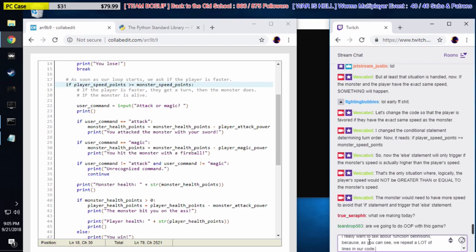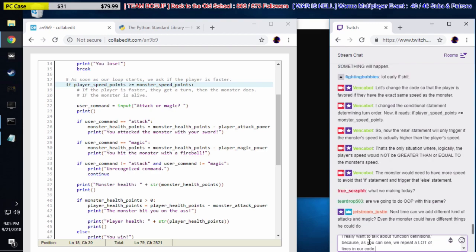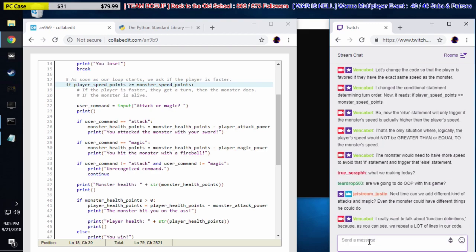What's up, Austin? We're making an RPG today. Yes, we will, Teardrop. We definitely will do object-oriented programming in this game. But not today. We haven't got into that stuff yet. Yes, we definitely could, Justin. I actually wanted to implement that today. But I think we made much better use of our time by talking about the importance of line order and how else statements work.